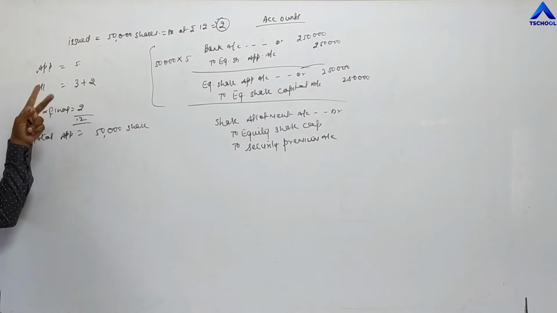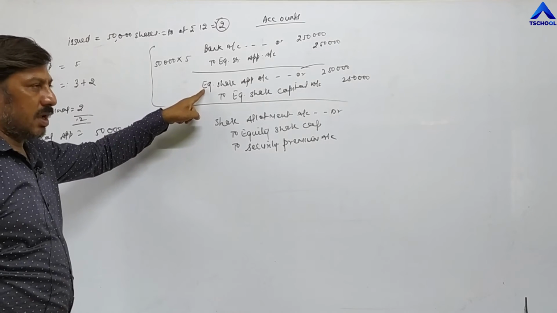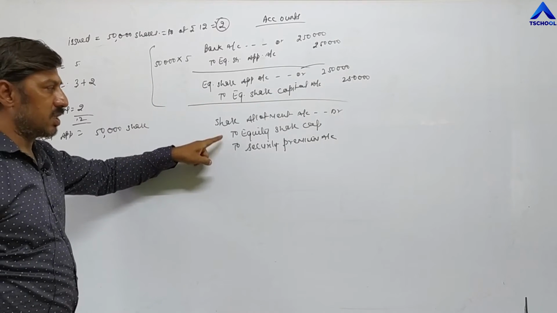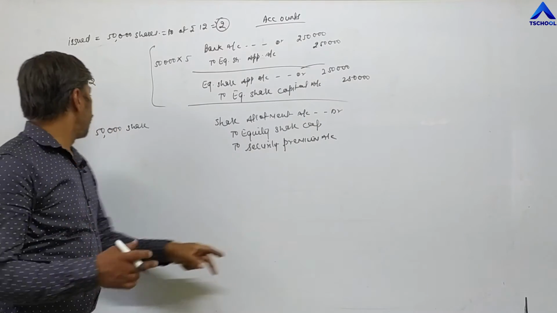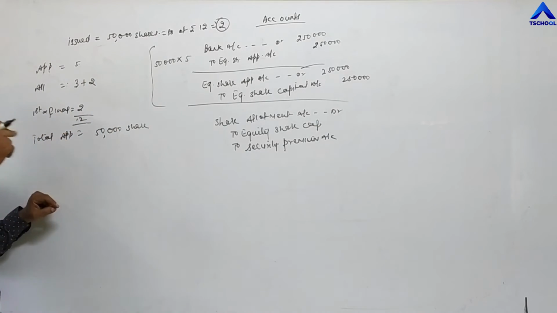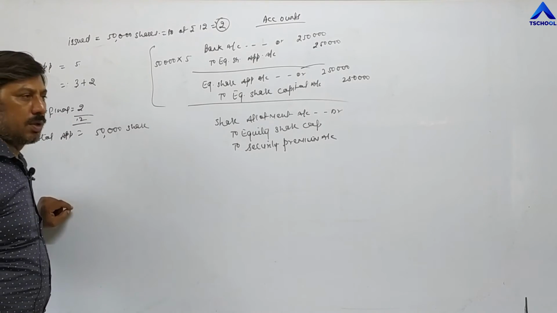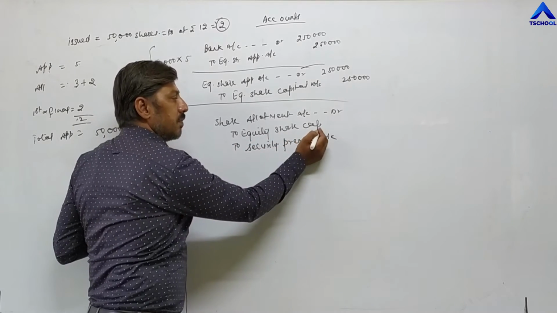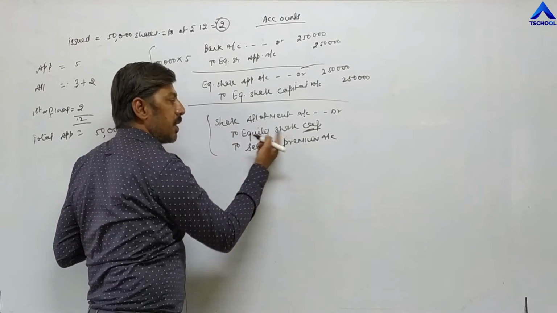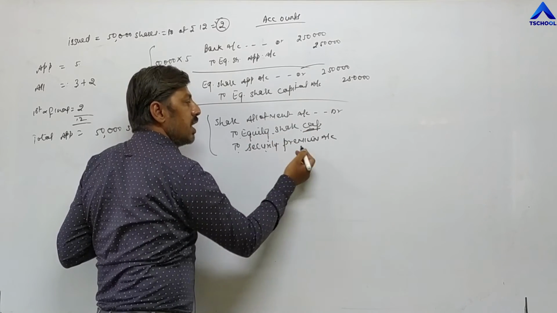For every installment, we are passing 2 entries. For application, we have passed 2 entries, 1, 2. Then again for allotment we are passing two entries. First entry, then bank account debit to share allotment, two entries. Then for first call also we will pass two entries. First share first call account debit to share capital, then bank to share first call. So in which entry do we have to pass security premium? Where capital is written. So in this entry we are writing equity share capital, and along with equity share capital we have to write security premium.